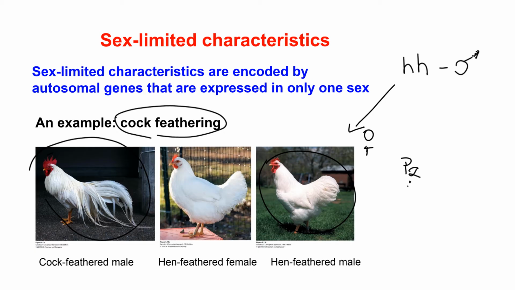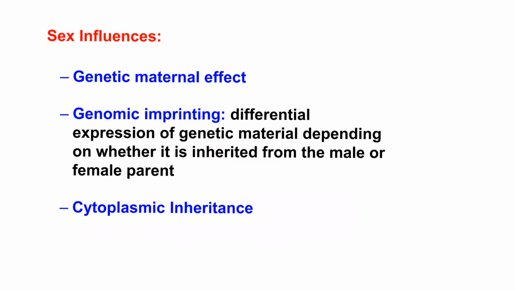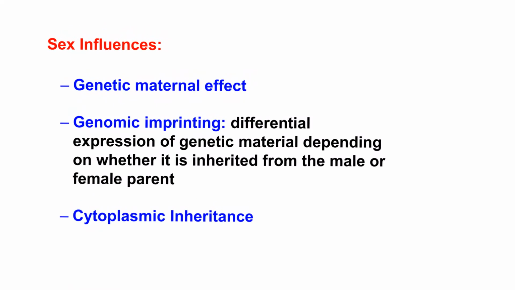Sex also influences inheritance of traits whose mechanisms of inheritance follow cytoplasmic inheritance, genetic maternal effect, or genomic imprinting.